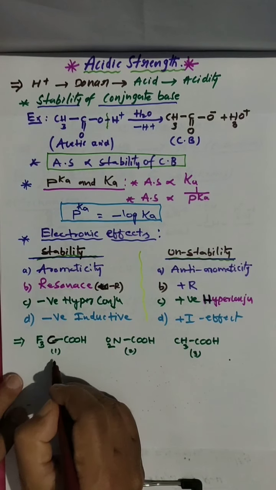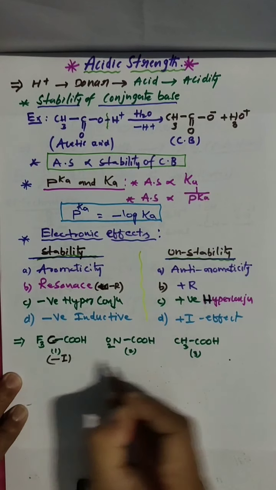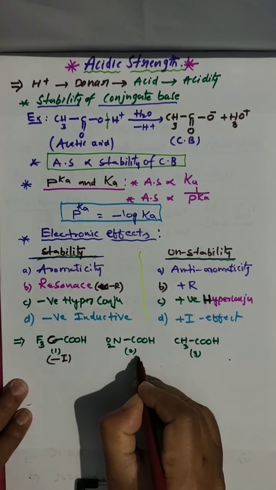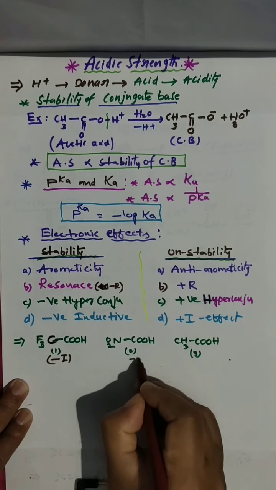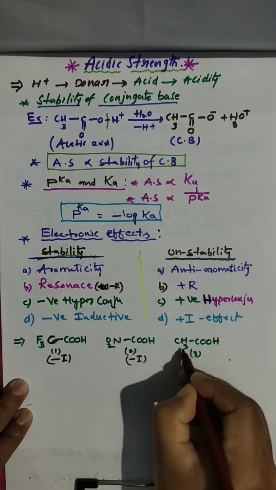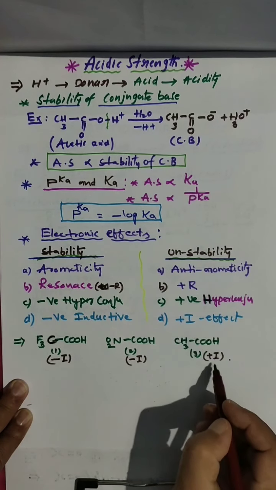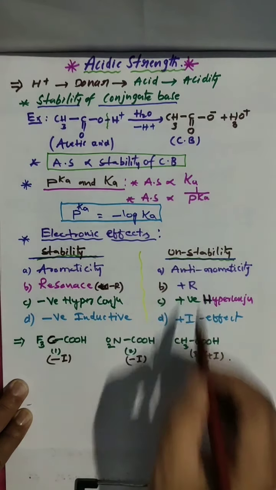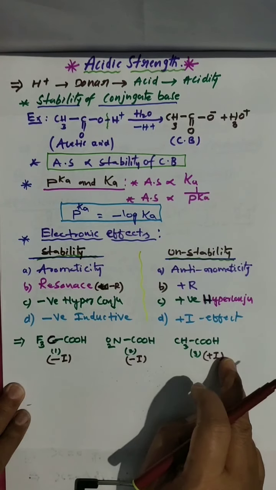Fluorine is an electron withdrawing group, minus I. And here NO2, this is also an electron withdrawing group, minus I. And methyl group is an electron donating group, plus I. Plus I is there, that is unstable. So this is showing least acidic.